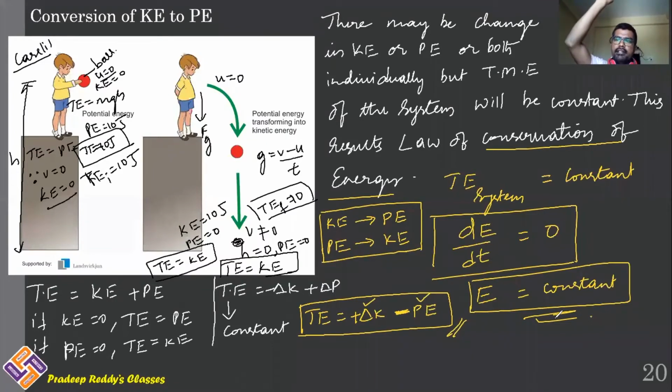After going to a certain height, the velocity of the body tends to become 0. Therefore, total energy gets converted into potential energy, and vice versa. So when the body is coming down, kinetic energy increases as potential energy gets converted to kinetic energy. If the body is thrown upward, kinetic energy gets converted to potential energy, but the overall mechanical energy of the system will remain constant.